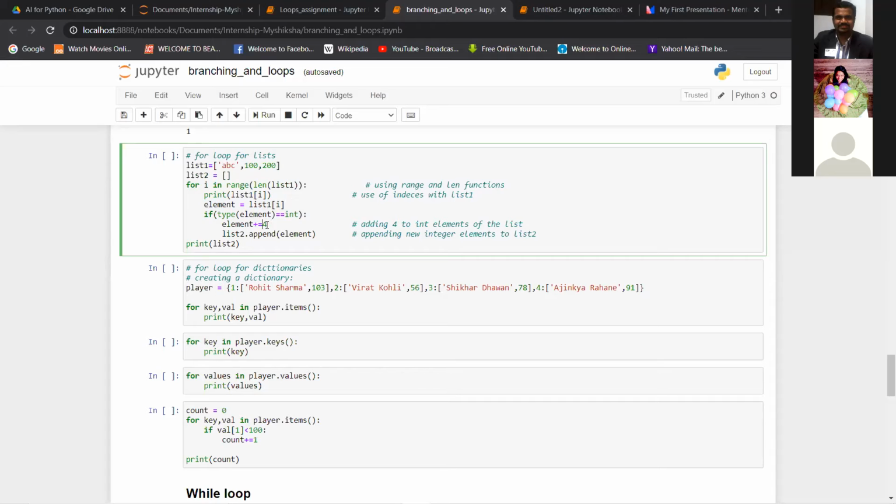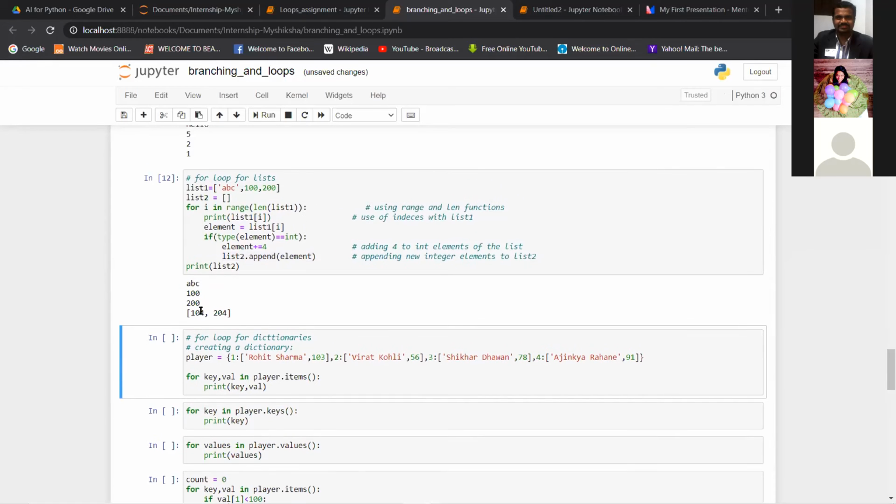When you see this condition, you can already visualize that if the condition is true, you will add 4 to that number. Then we are appending that number, after adding 4, to the list 2 that is here. So let me just quickly print this now.